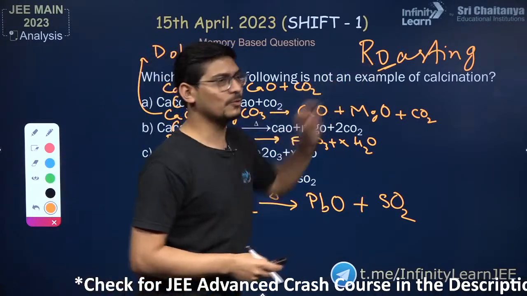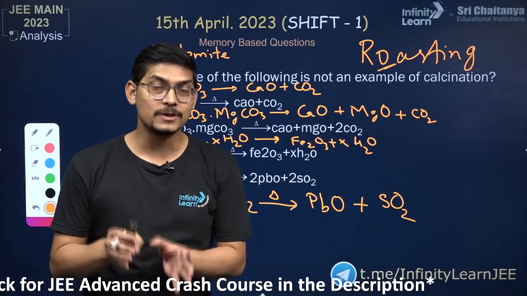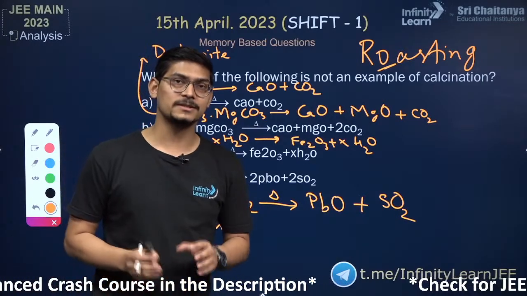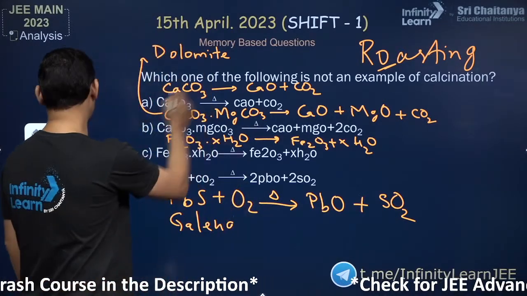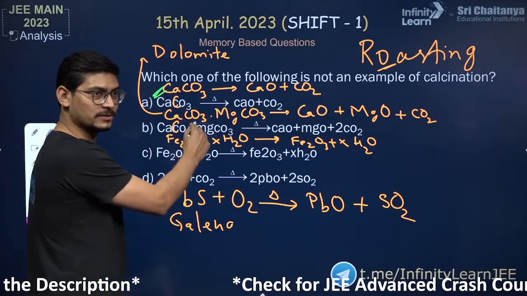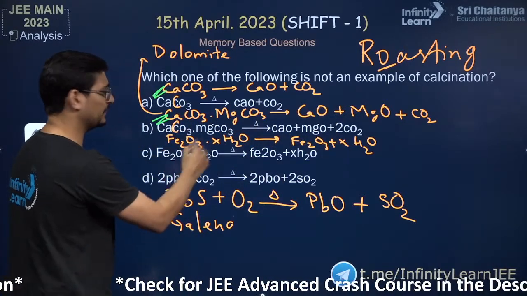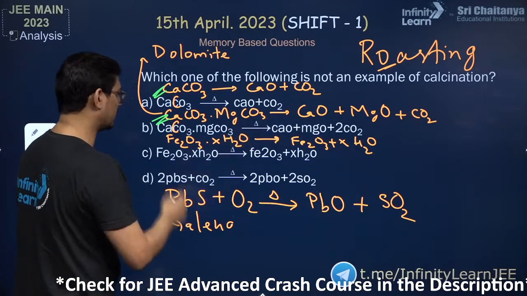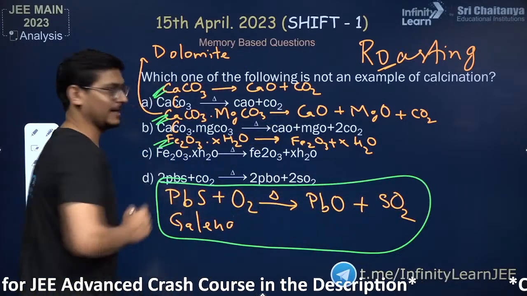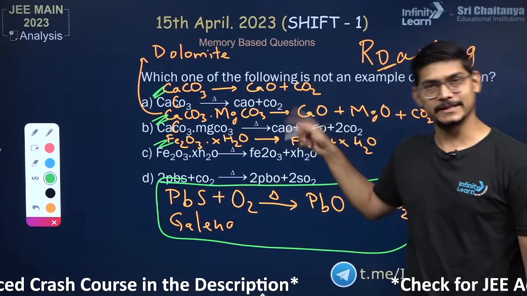So in roasting, there is O first. O means oxygen, right? So roasting, whenever the ore is heated in presence of oxygen, that is roasting. If the ore is heated in absence of oxygen, that is calcination. So there is no oxygen we are using. So this is calcination, right? Here also it is calcination because calcium carbonate or magnesium carbonate we are heating, right? Fe2O3 dot XH2O, again we are not using any oxygen, so this is calcination. But this is not calcination, this is roasting, right? So it is my request to you guys, please read this section from NCERT book.